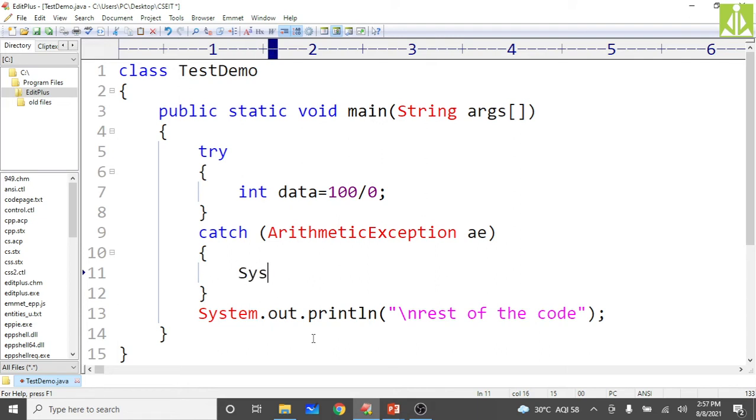Yes, I need to print that object: System.out.println(AE).